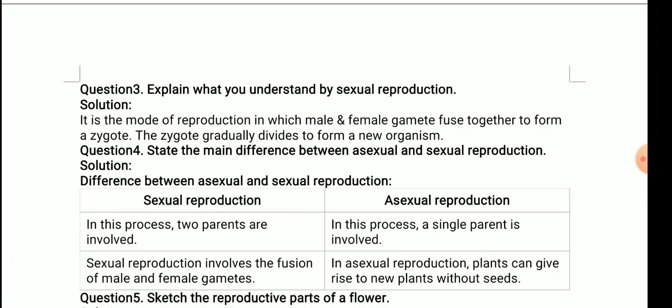Sexual reproduction involves the fusion of male and female gametes, and in asexual reproduction, plants can give rise to new plants without seeds. So this is the difference between asexual and sexual reproduction. In sexual, two parents are involved, and in asexual, a single parent is involved. Sexual reproduction involves the fusion of male and female gametes, and in asexual reproduction, plants can give rise to new plants without seeds, that is without fusion.